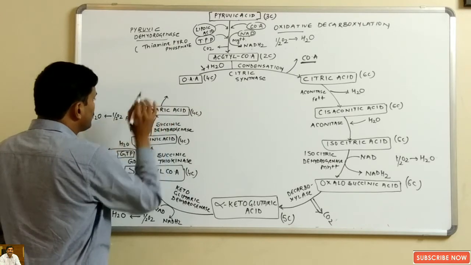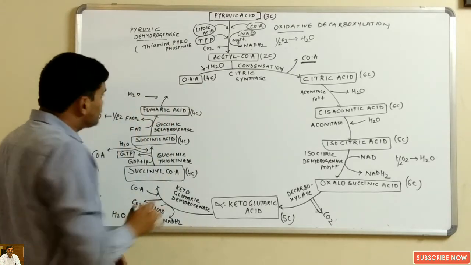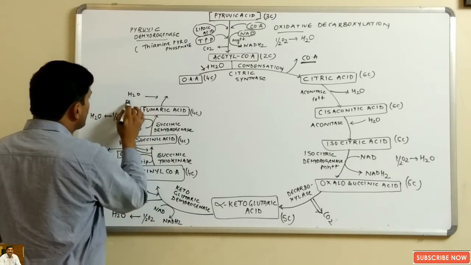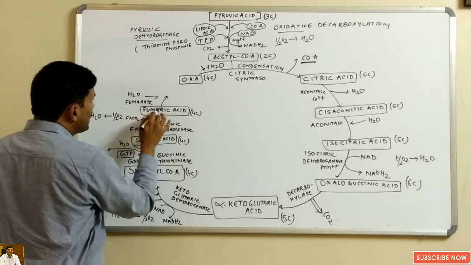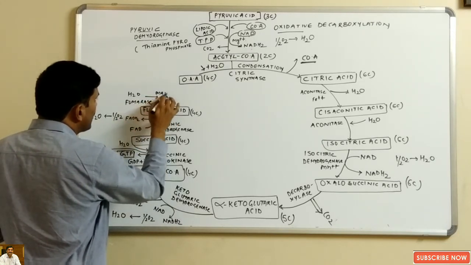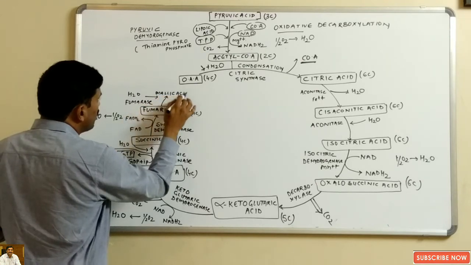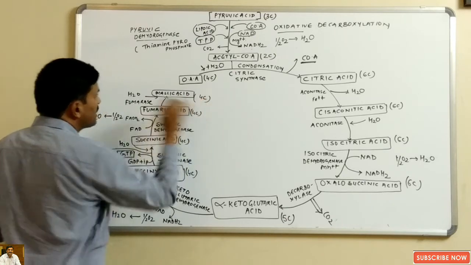Now fumaric acid will utilize water in the presence of an enzyme known as fumarase, and like this fumaric acid will be converted into another 4-carbon compound known as malic acid. Now malic acid is also a 4-carbon compound.